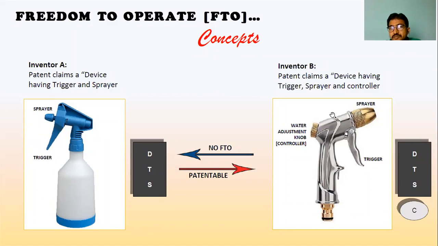If inventor B wants to commercialize this invention or send it to the market, definitely he has to take an FTO from inventor A. FTO means freedom to operate. What is the claim of inventor B? Only the controller. It is not the claim of sprayer and trigger. Sprayer and trigger have already been claimed by inventor A.